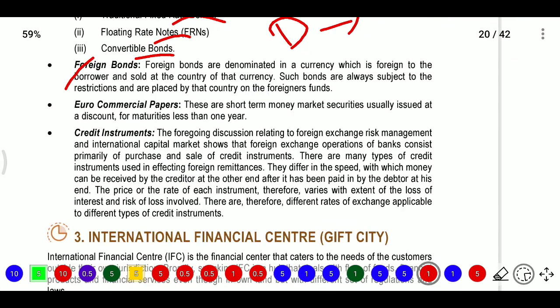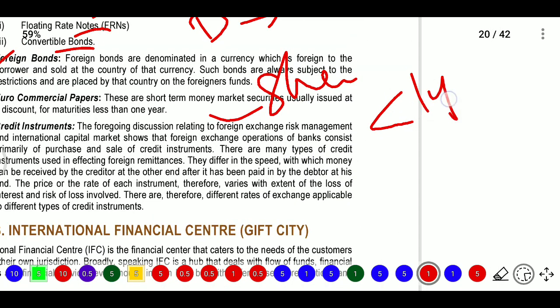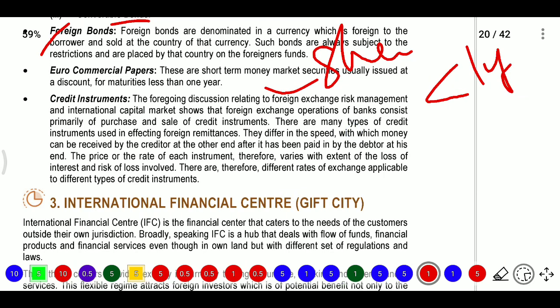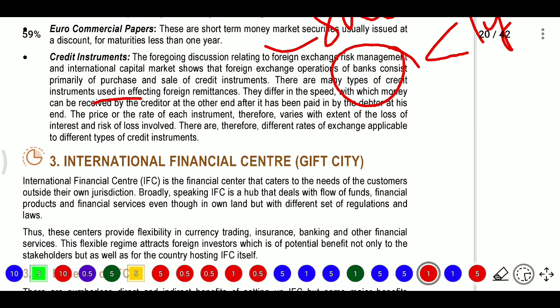Next, Euro commercial papers. Euro commercial papers are like our money market securities, which are short term securities, meaning less than 1 year. Next, credit instruments. The foregoing discussion relating to foreign exchange risk management and the international capital market shows that the foreign exchange operations of a bank consist primarily of the purchase and sale of credit instruments. So there may be types of credit instruments used in effecting foreign remittance. They differ in the speed at which money can be received.